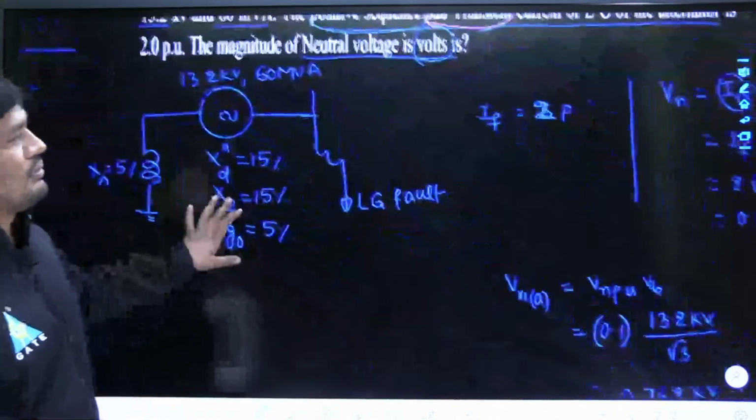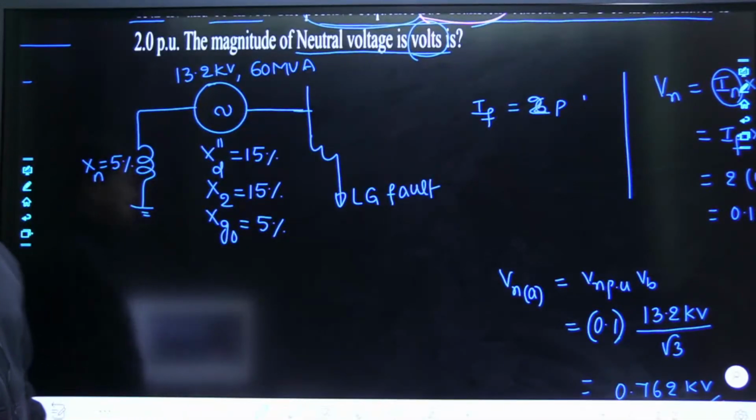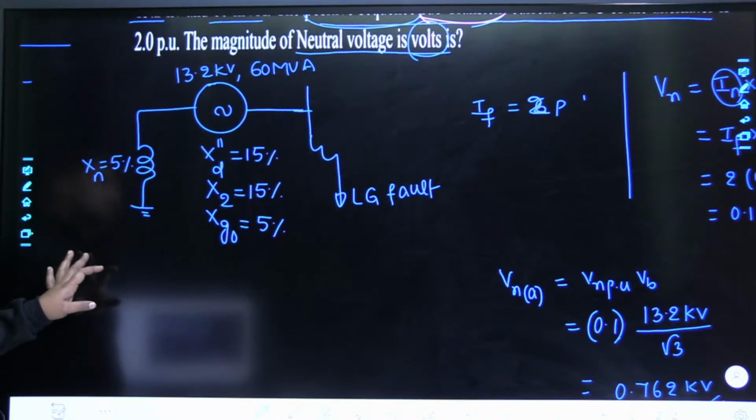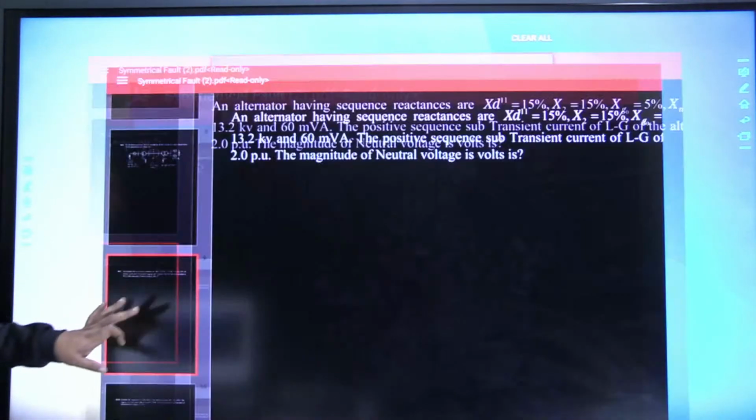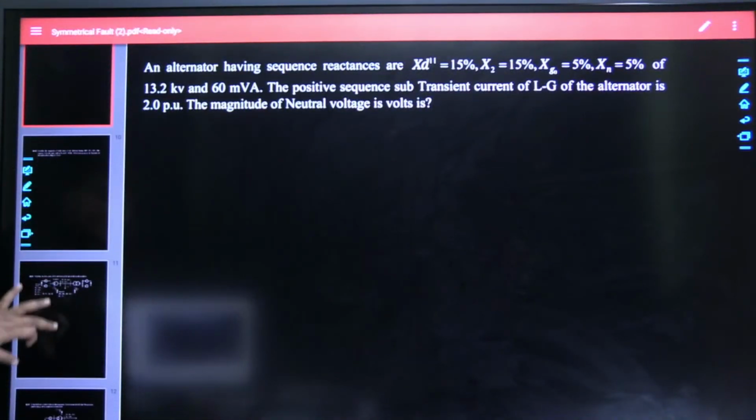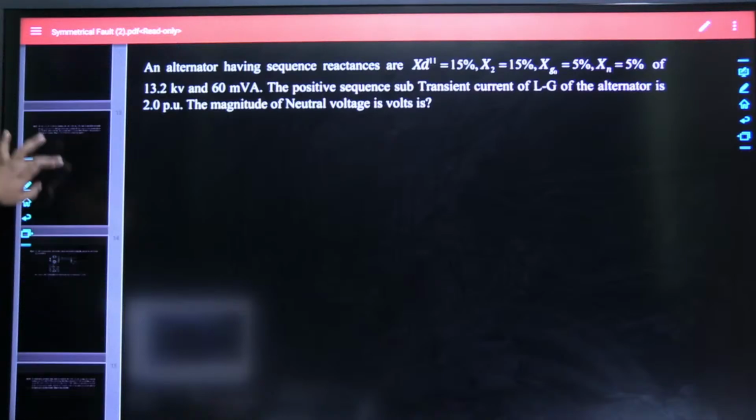I think everybody is clear? Have any doubts? Now tell me, for line to ground fault, is grounding necessary or not necessary? Necessary. When grounding changes, definitely what will happen?